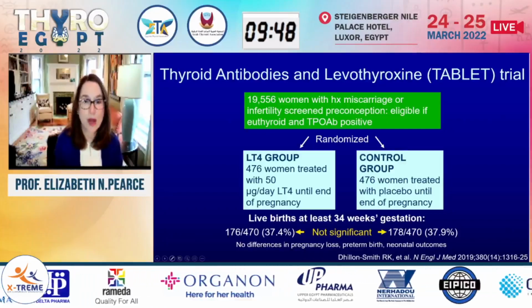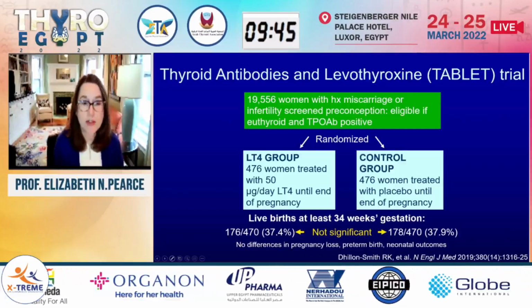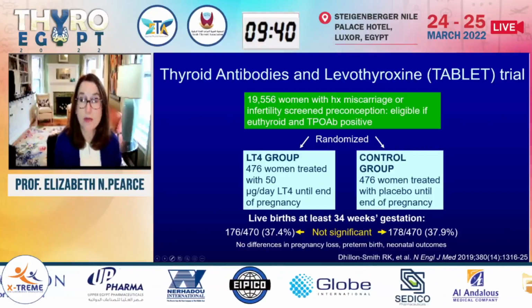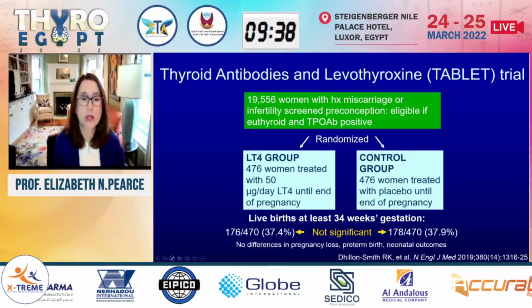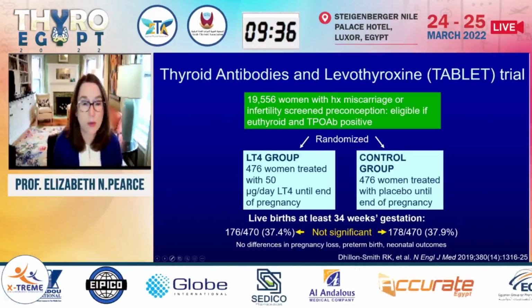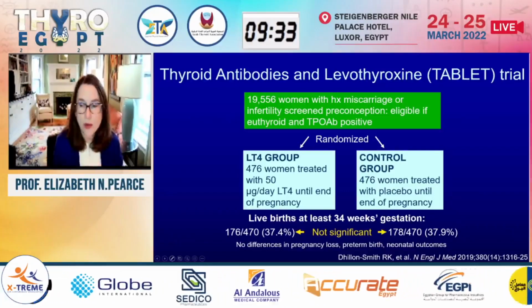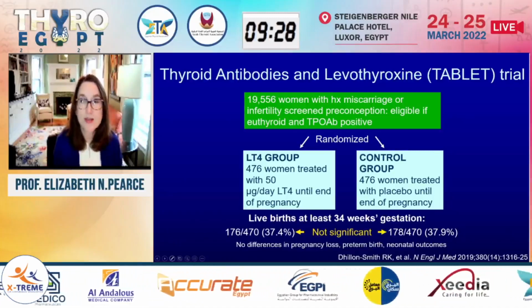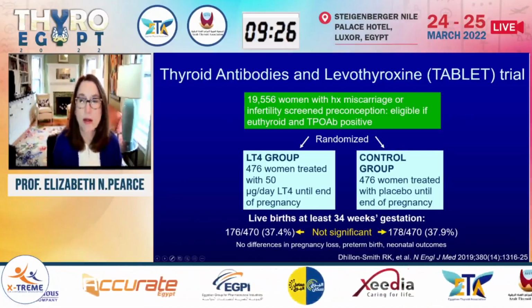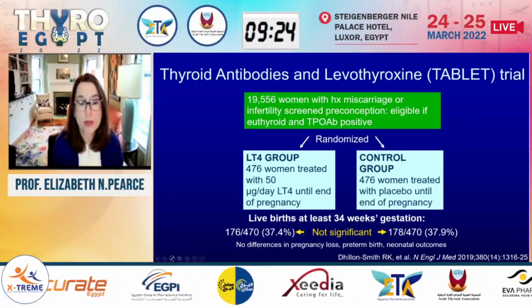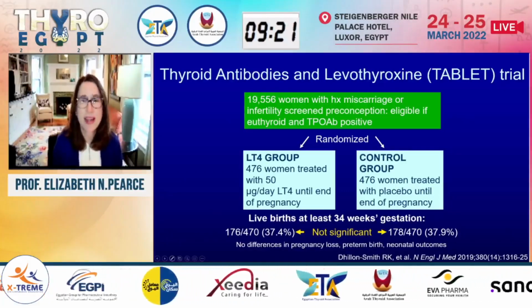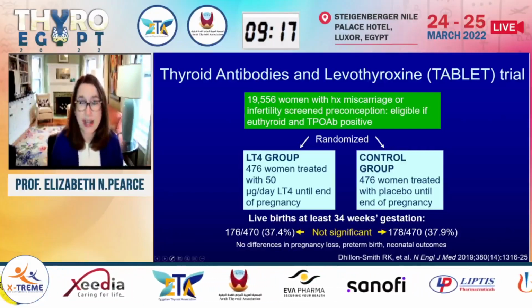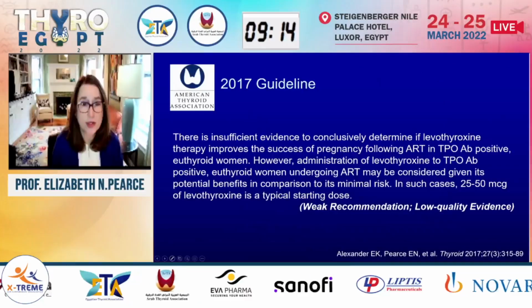476 women randomized to placebo, 476 women randomized to treatment with fixed dose levothyroxine, 50 micrograms a day, and again, initiated preconception and continued until the time of delivery if the woman became pregnant. The primary outcome in this trial was live birth at least 34 weeks gestation, and again, they saw no difference. So a negative trial. They also saw no difference in rates of miscarriage, in preterm delivery, and in any of the neonatal outcomes they looked at. So now we have 2 fairly negative trials in this space, which I think were well conducted.